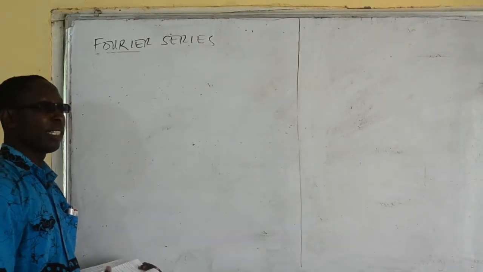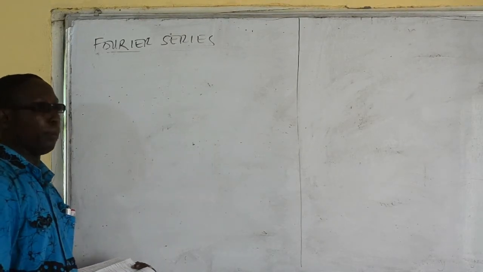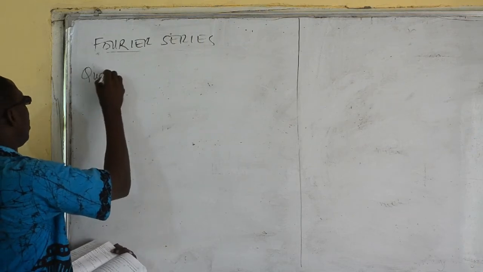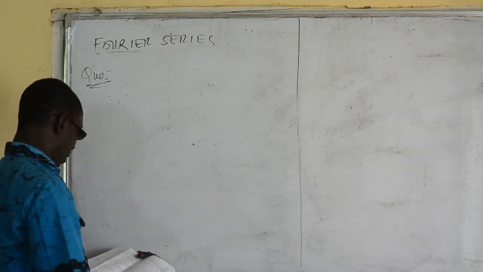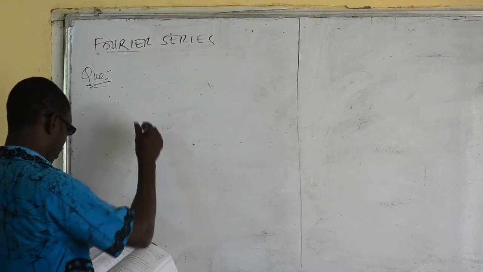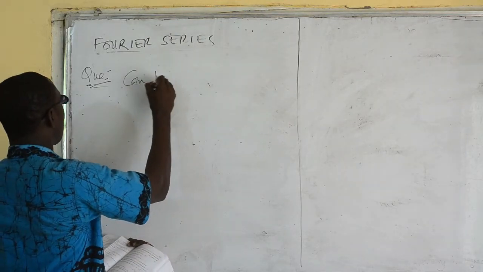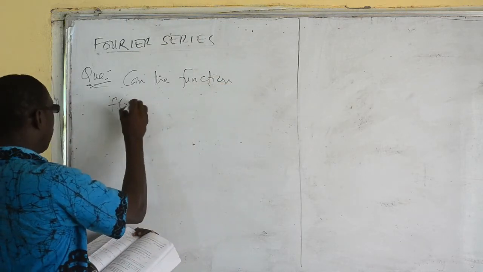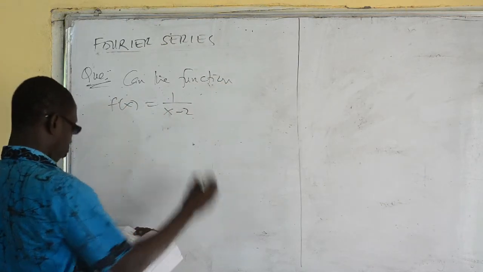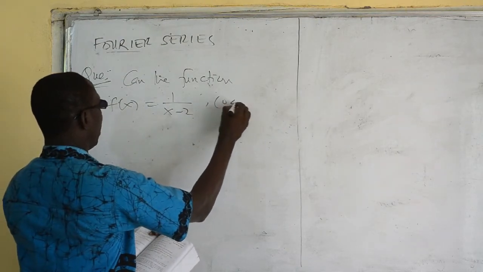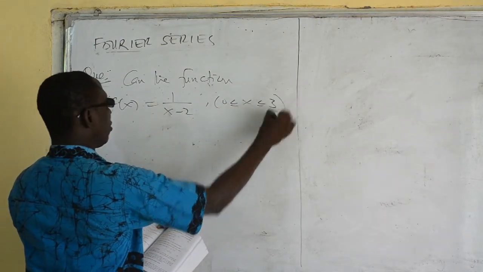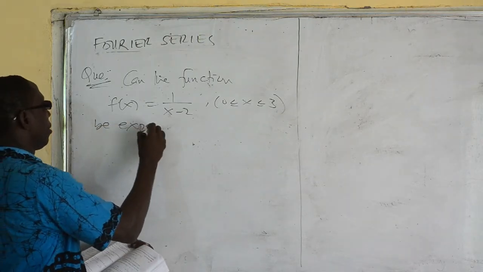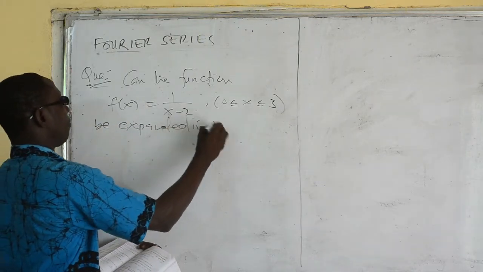So let's take some questions that will further explain the existence of Fourier series or the condition. There is a question. Can the function f of x equals 1 over x minus 2 at a domain of 0 to 3 be expanded in Fourier series?